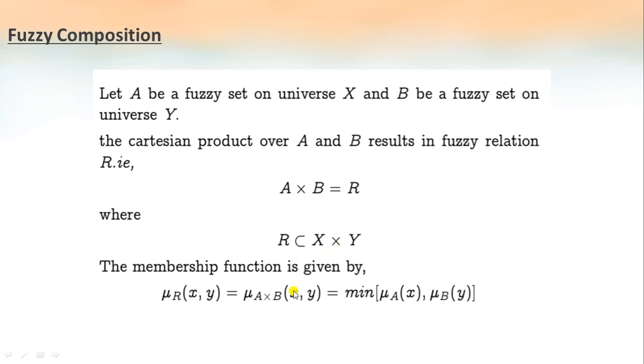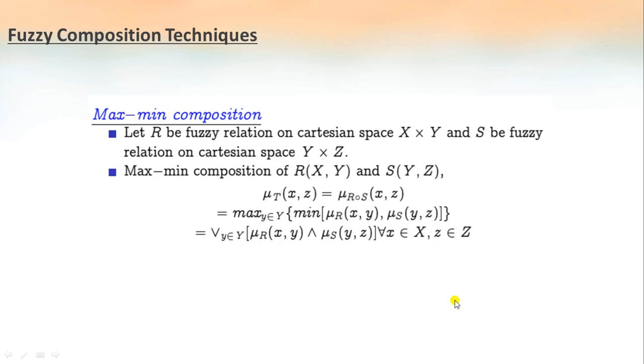Then the membership function is given by mu R of x, y, where R is the Cartesian product of A and B, as the minimum of mu A of x, mu B of y. The first fuzzy composition technique is max-min composition. Let us say we have a relation R which is defined on the Cartesian space X cross Y, and S be another fuzzy relation on the Cartesian space Y cross Z.